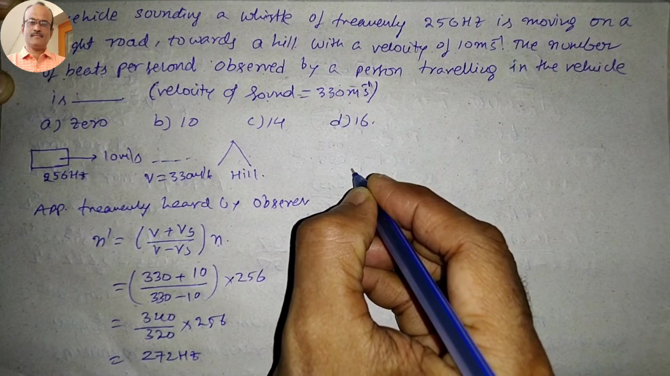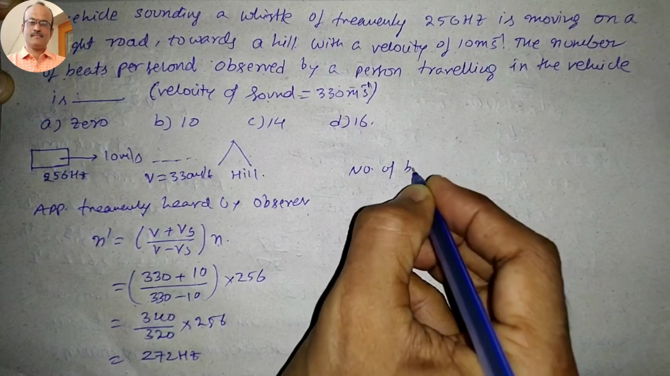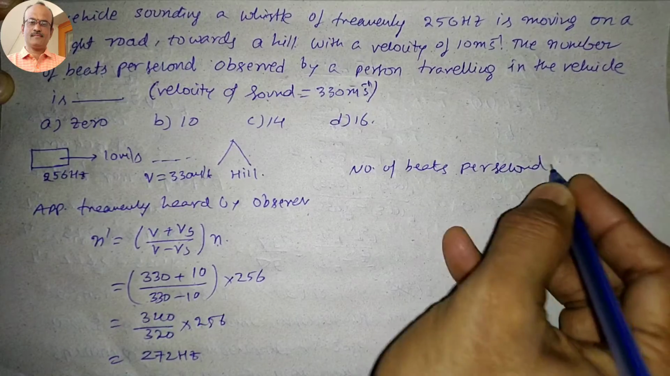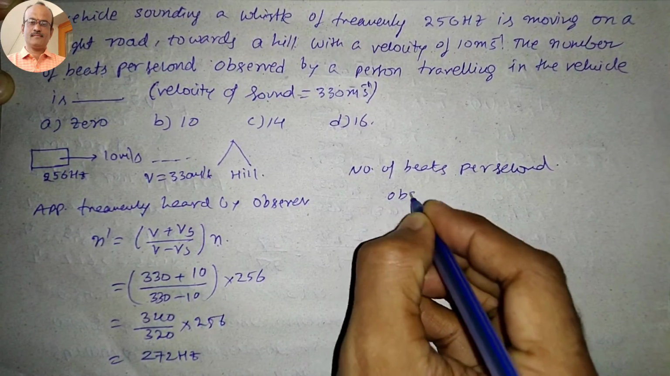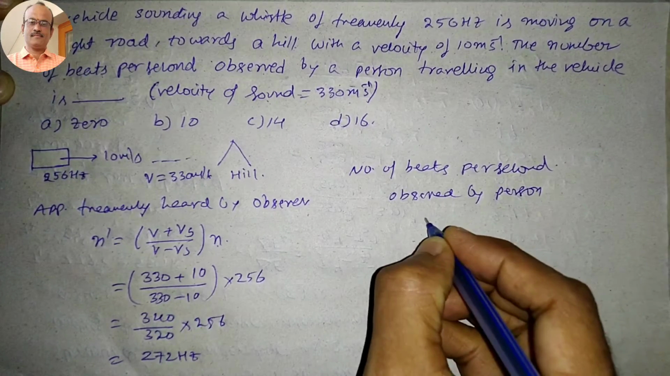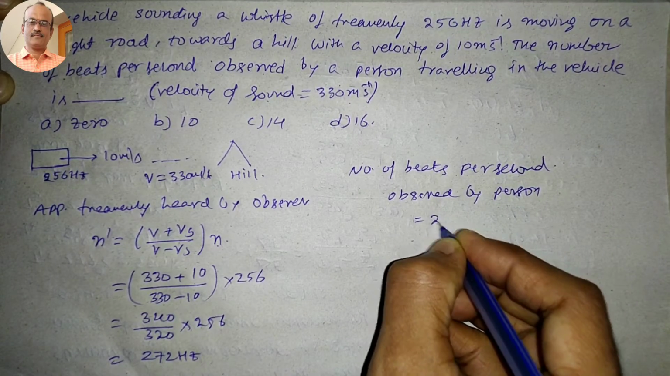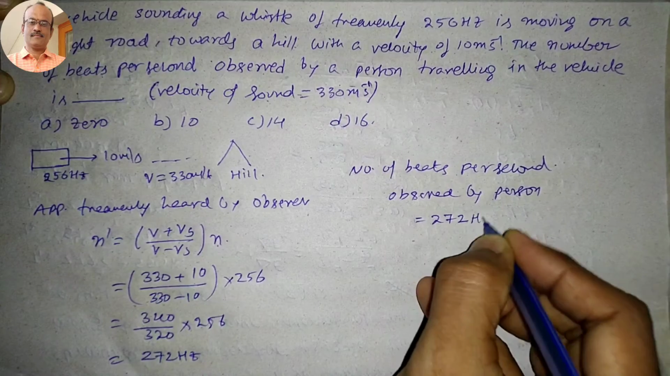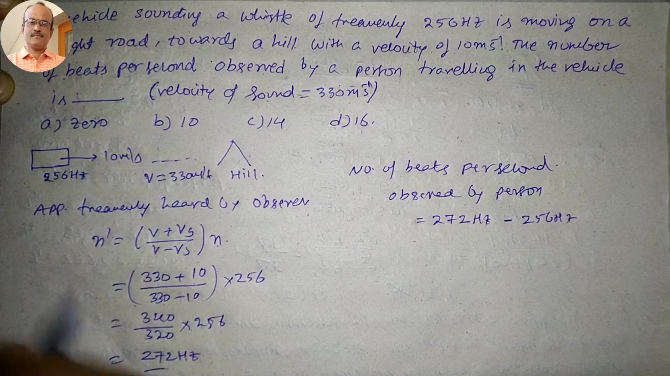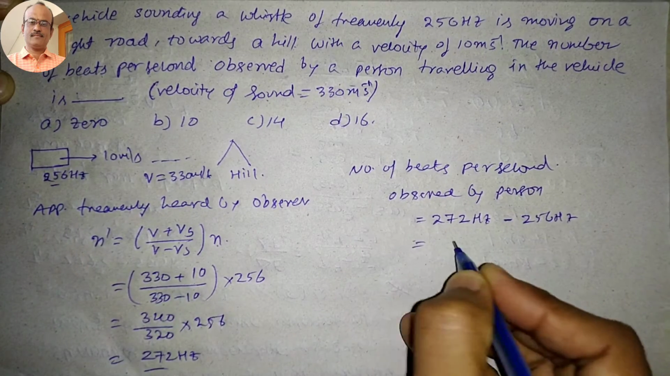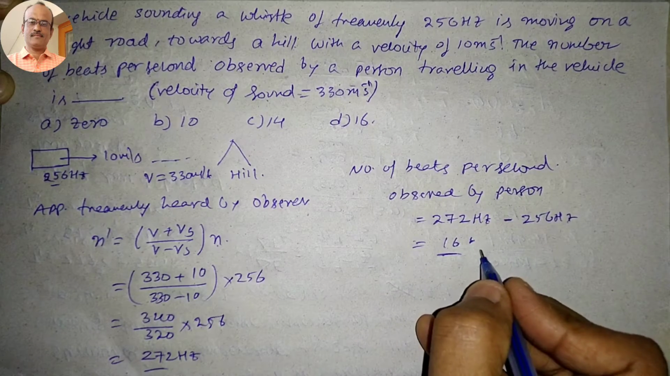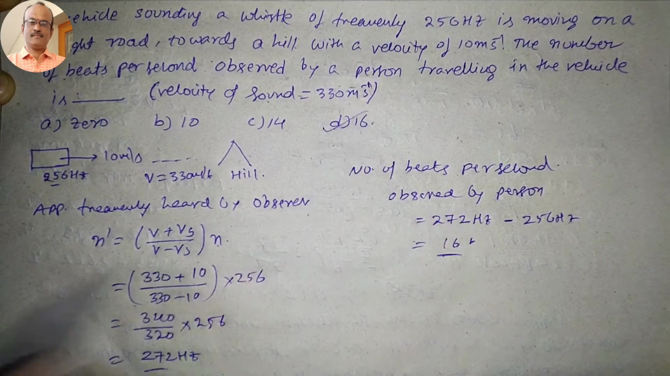So which one we want to calculate here? Number of beats per second observed by person is equal to 272 Hz minus 256 Hz. Here final, here initial. So the subtraction of those two, we are getting number of beats per second, that is 16. So which option is correct here? Option D is correct.